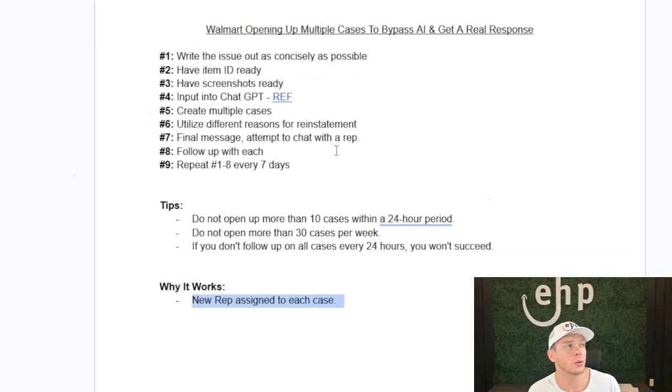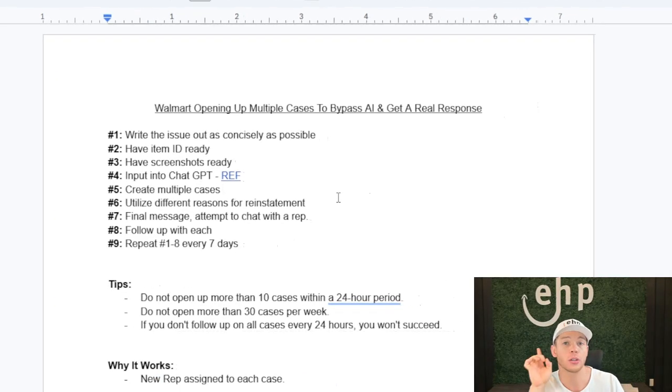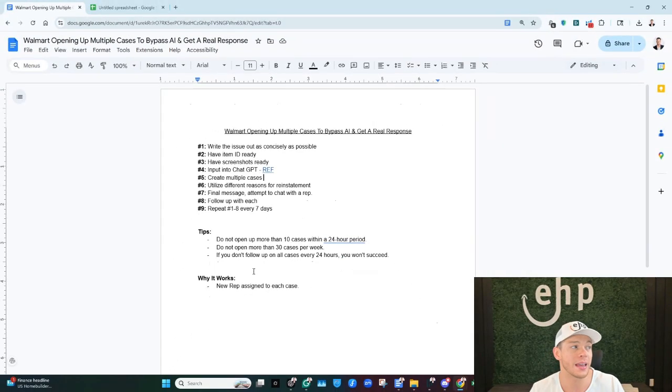Now, here's the reason why you're going to be opening up different cases. You have to open up the cases with different verbiage so their AI doesn't catch on. That's the first thing, because if they catch on, then they're going to close the case automatically and push you to only one case. If you open up multiple cases, it gets assigned to a different rep at Walmart, especially if you use different reasons, right? And that's going to help you succeed because it just takes one rep that isn't lazy and that is actually doing their job to fix your listing. So it's just getting to that one rep. That's the hard part, right?